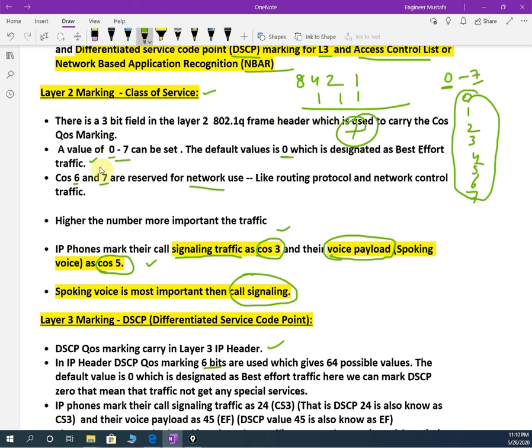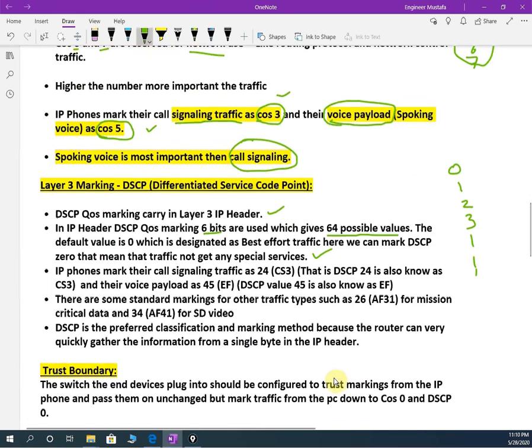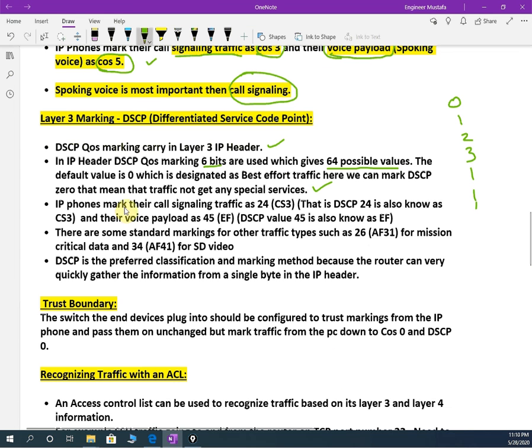Here in layer 2 we have only 3 bits, which gives values from 0 to 7, but here we have 6 bits, which gives 64 possible values. Here also it is the same: 0 means the lowest, 1 a little more, 2 a little more, and we keep increasing the value. The default value is 0, designated as best effort traffic. Here we can mark DSCP 0, which means the traffic does not get any special service. Same thing, 0 means no special service. But if you see the IP phone mark the call signaling.